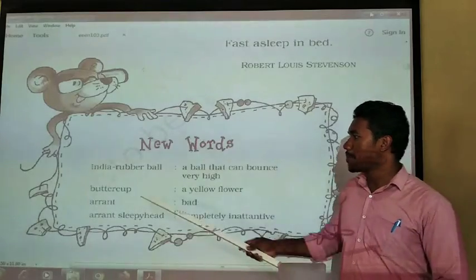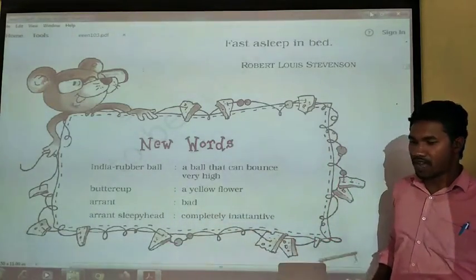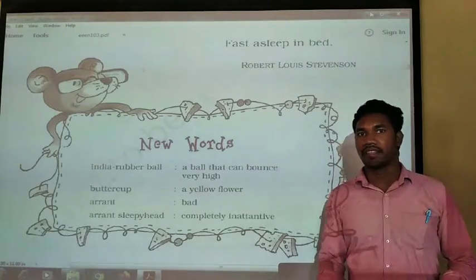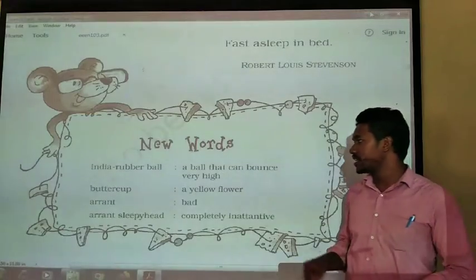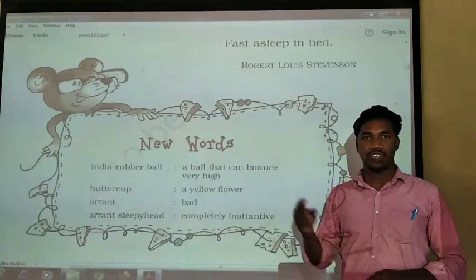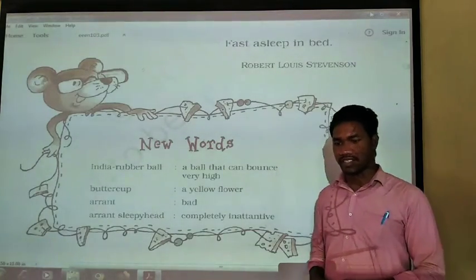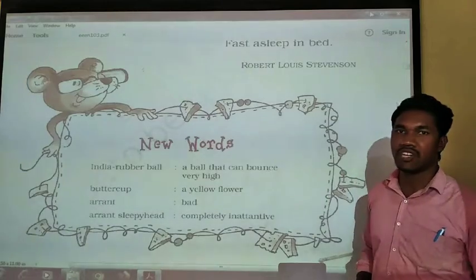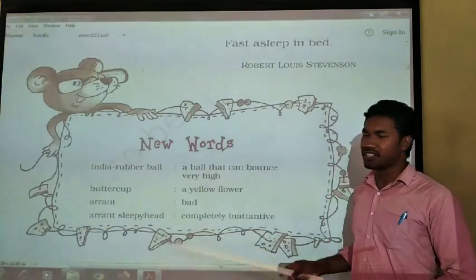Okay, then buttercup. Buttercup, what is that? It is a yellow flower that we can see here in our surroundings. Mostly in the morning, if you see a buttercup, it looks yellowish, and how beautiful it looks when the sunlight falls in the morning. Very nice is this flower in the morning, especially during winter season.